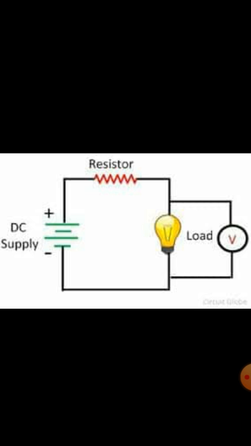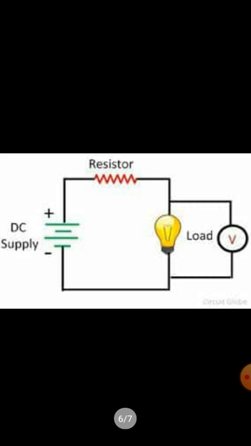Not the way we have connected the ammeter. An ammeter is connected in series, but here the voltmeter has to be connected in parallel across the load or across the resistor.